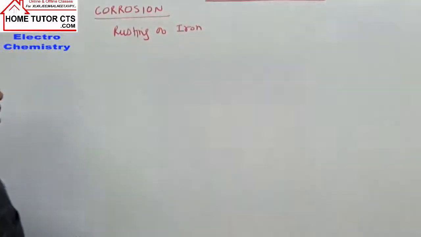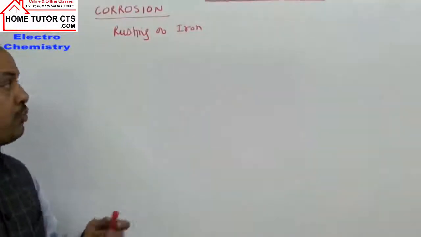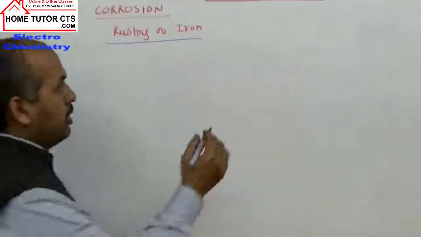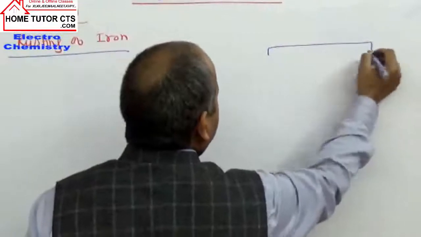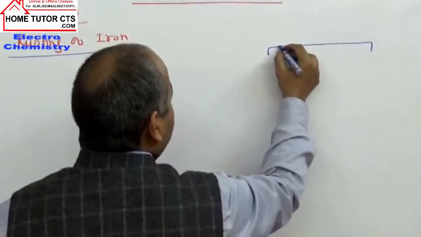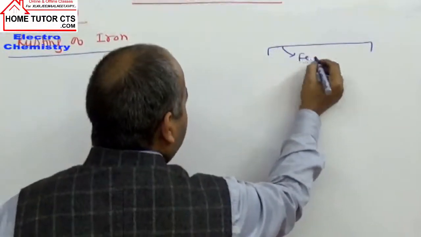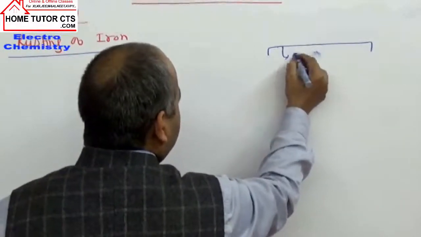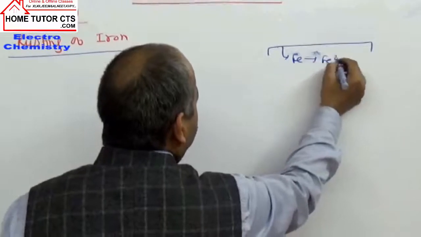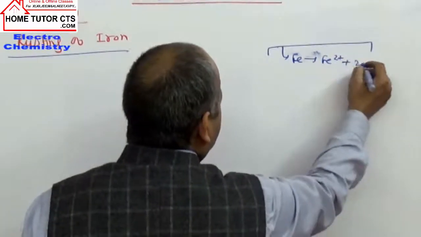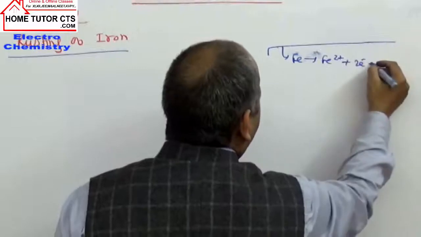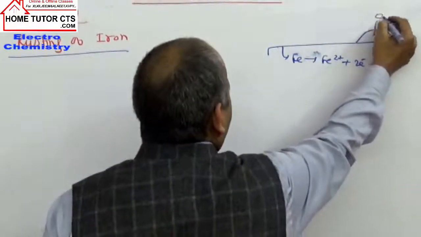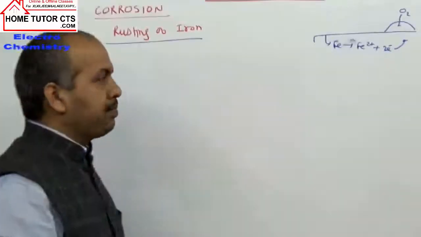When we study rusting of iron, what happens? At one of the surfaces, one part of the metal can dissolve to give metal plus 2 ion, means the reaction of iron. Iron will convert to iron plus 2 ions, liberating electrons. These electrons will move to the other part, and in the other part they help in reduction of O2 dissolved in water.